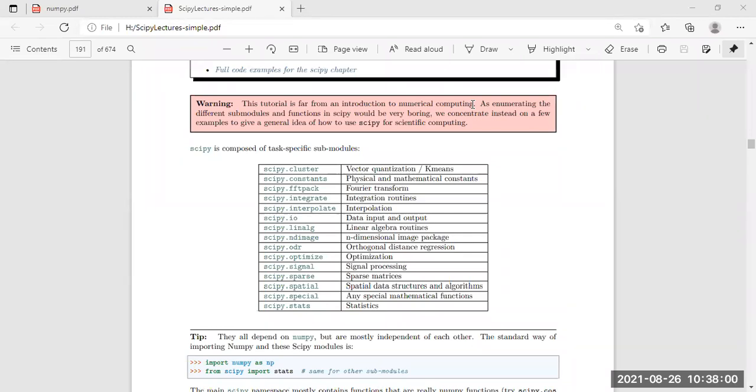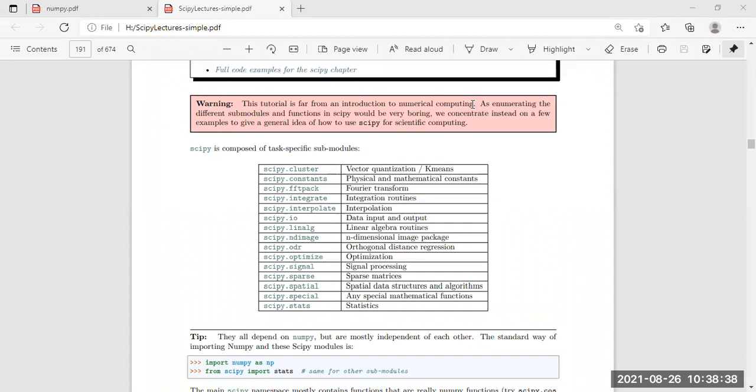Next topic is scipy.fftpack. Fourier transform, we have heard the name Fourier transform in our mathematics, right? Fourier transformation is a numerical operation. Whenever a numerical operation is happening, the NumPy package is also working there. As I said, SciPy and NumPy work together. So Fourier transformation and calculation will be done with the help of NumPy. The sub package is scipy.fftpack.